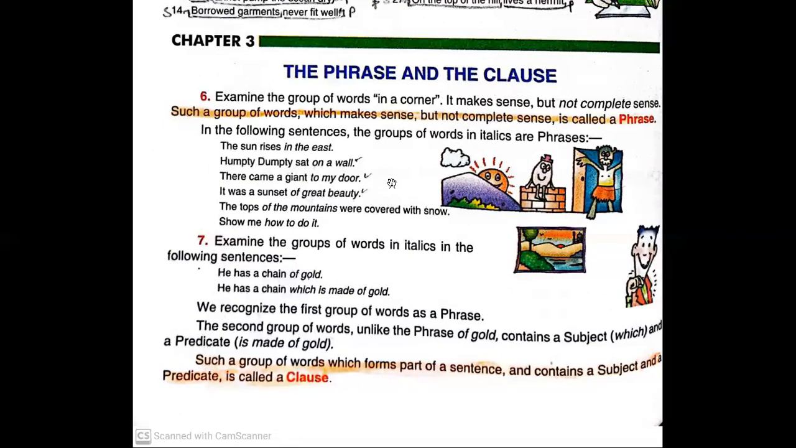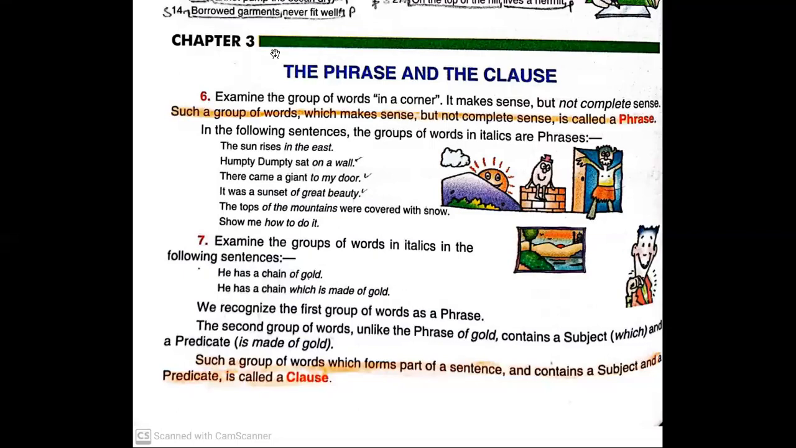The sun rises in the east. So which words are in italics? In the east. Before that, "the sun rises" has been used, but this is not a phrase. This gives a complete sense. The sun rises. It happens. But if we remove this and just say "in the east", then what in the east? It is not giving a complete sentence. So what is it? It is a phrase.